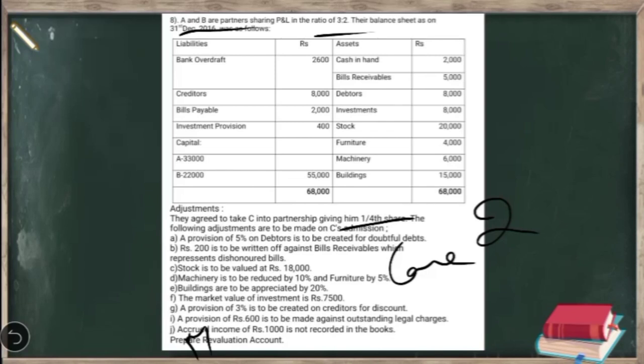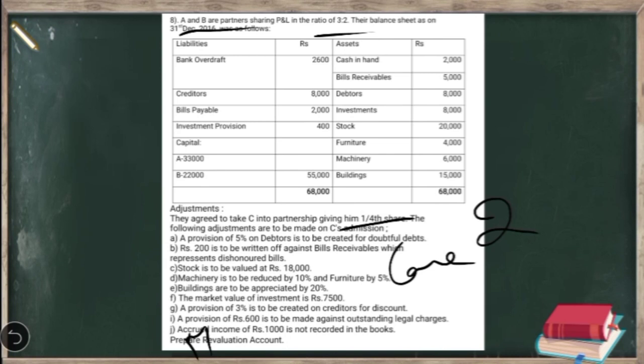The first adjustment is a provision of 5% on debtors is to be created for doubtful debts. Okay, we have to create the provision for doubtful debt, which is a revaluation loss we show on the debit side. The rupees 200 is written off against the bills receivable. We have to reduce the value of bills receivable. Again, it is a revaluation loss we have to write on the debit side. Then stock is to be valued at 18,000. Earlier the value of stock was 20,000. There is reduction in the value of stock, which is to be again debited, which is a revaluation loss.